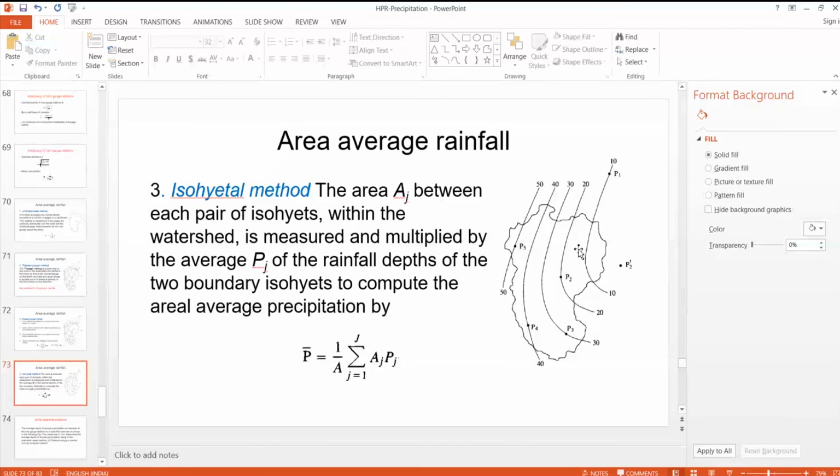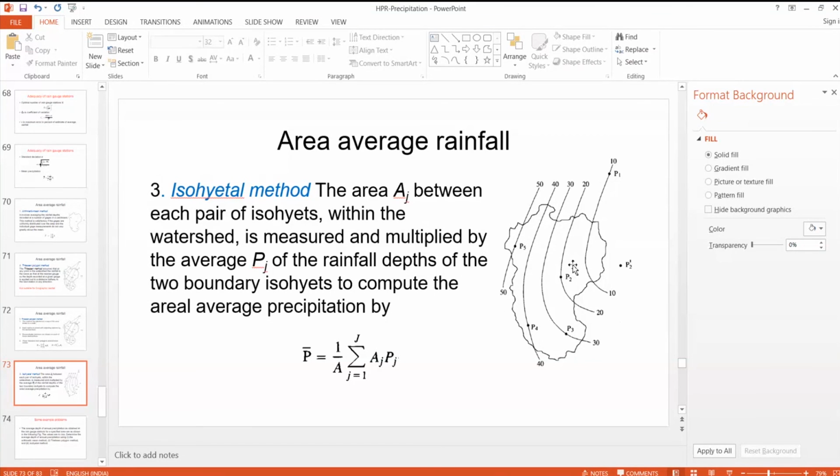That gives the average rainfall in that area. Similarly, we can calculate rainfalls in between each interval. Then we add all of them together and divide by the total area. That gives the average rainfall using this isohyetal method.